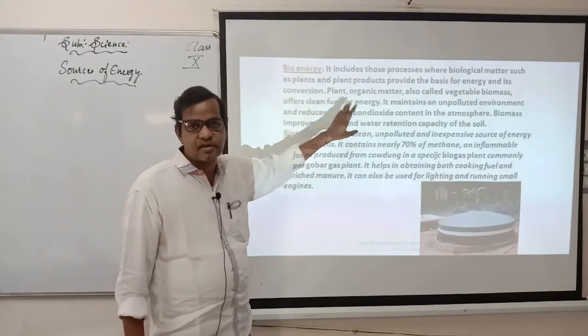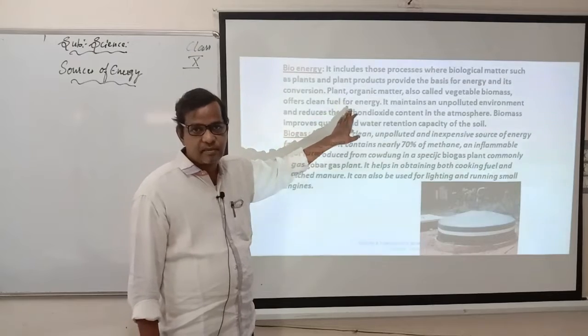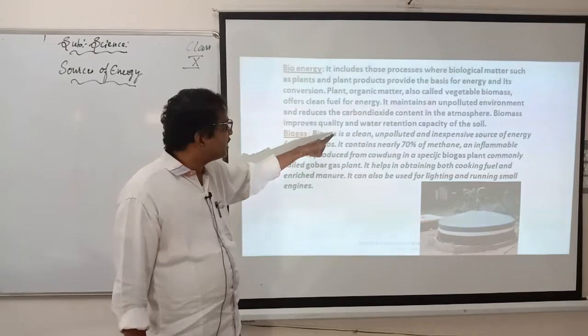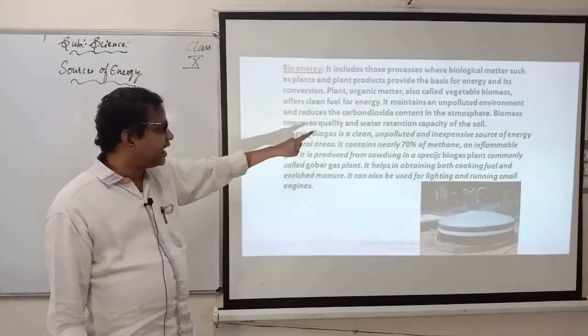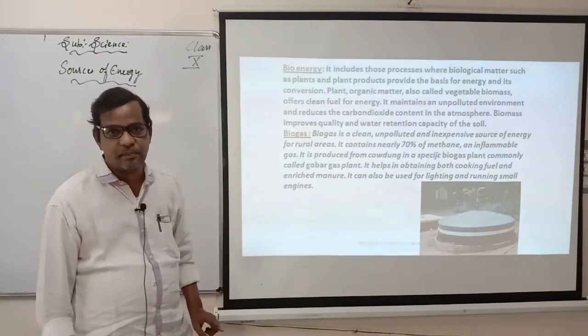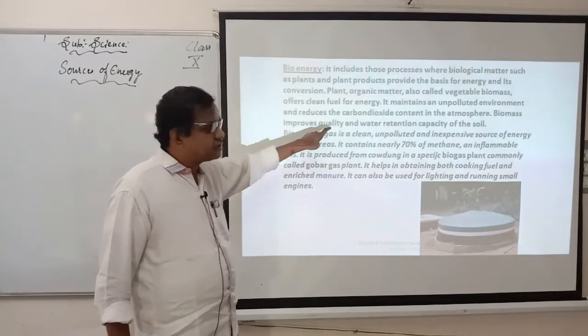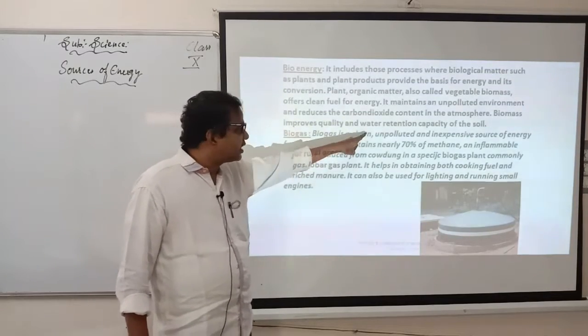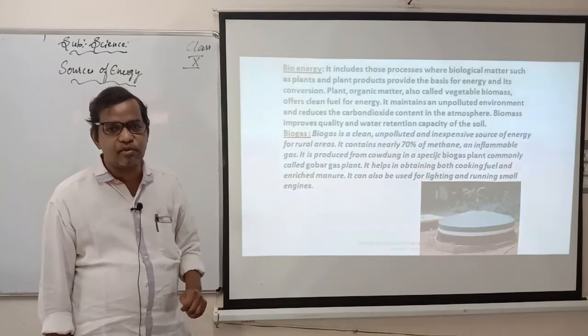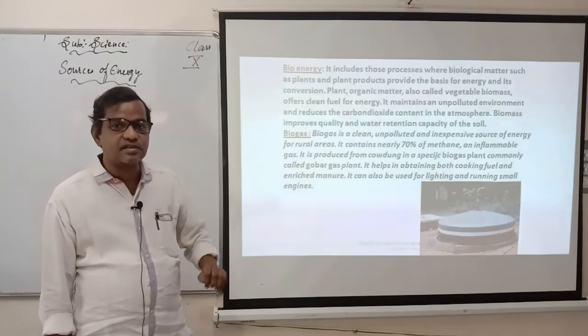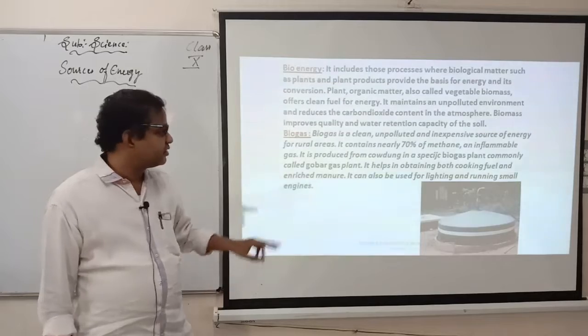It is very important because nowadays carbon dioxide is becoming poisonous for all of us. So here reducing the carbon dioxide content is very important. Biomass improves the quality and water retention capacity of the soil. Water retention in the sense absorption of water will be more with the soil, or there will be no loss of any minerals from the soil.